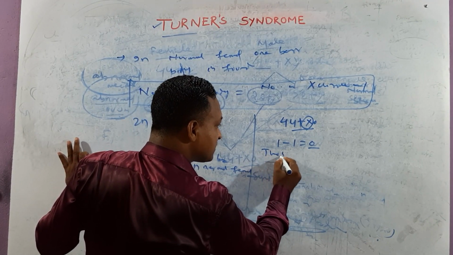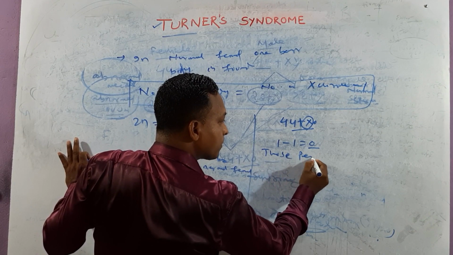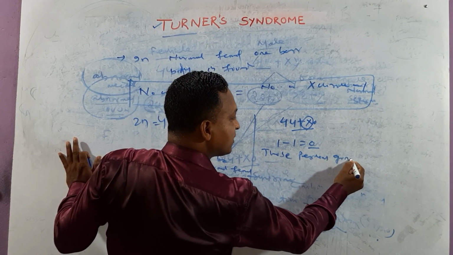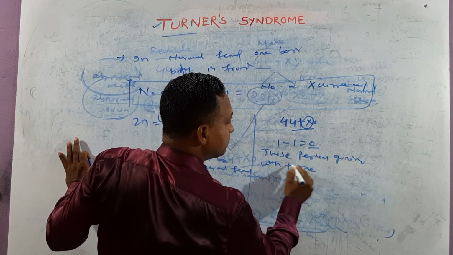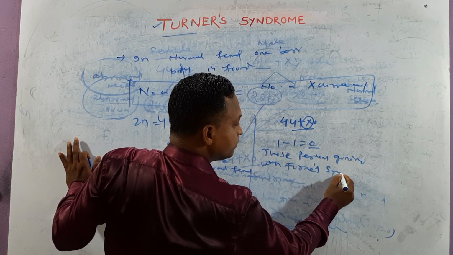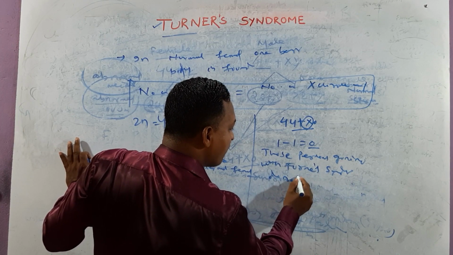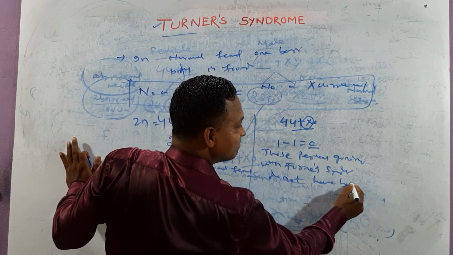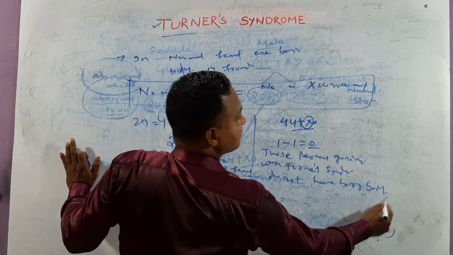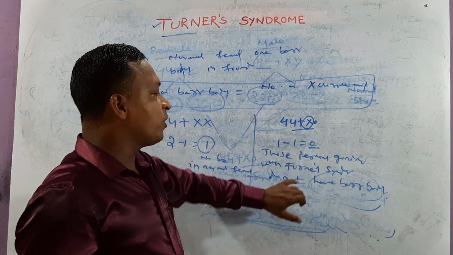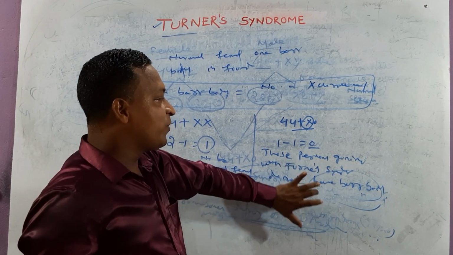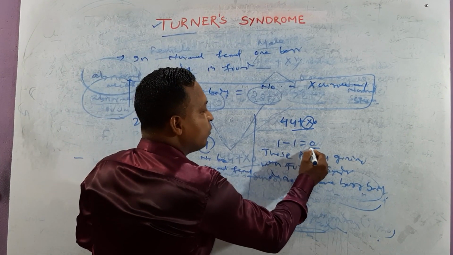Those persons with Turner syndrome do not have a Barr body. Okay, try to guess one. This is an important point. Those persons with which syndrome? Turner syndrome, they don't have which body? Barr body. No Barr body.